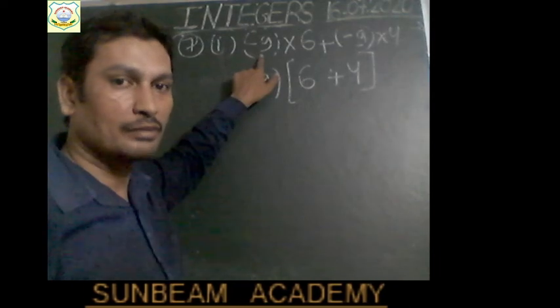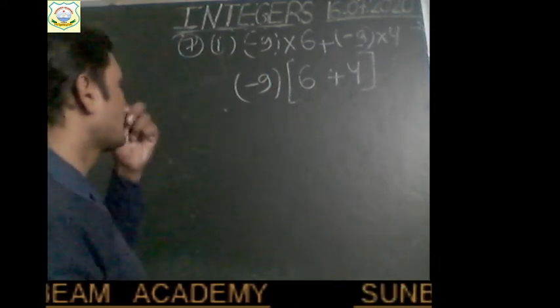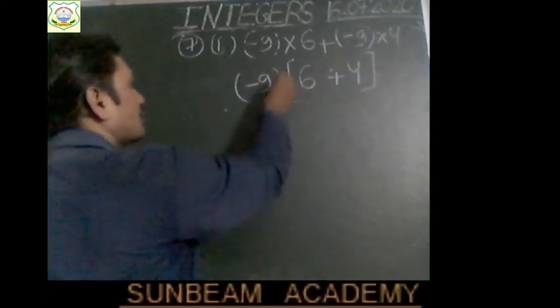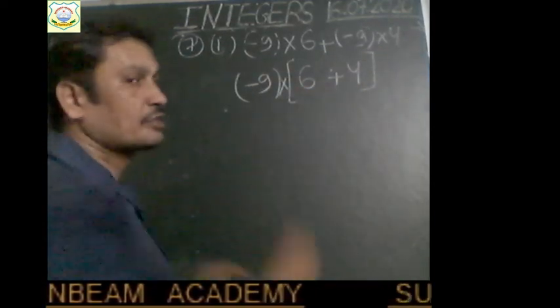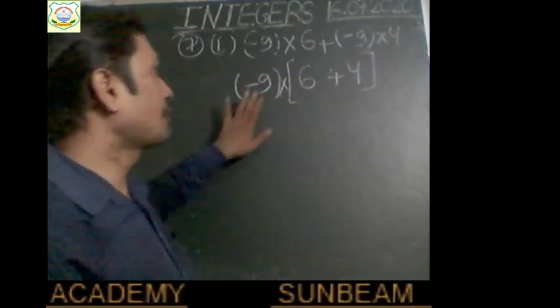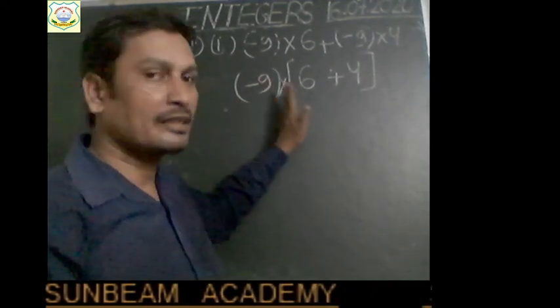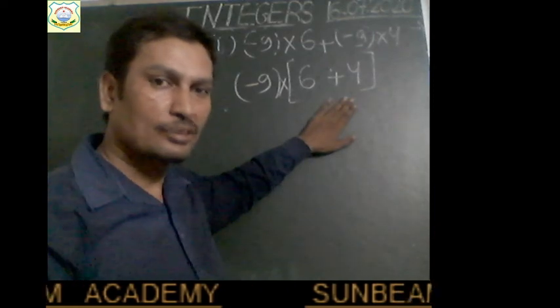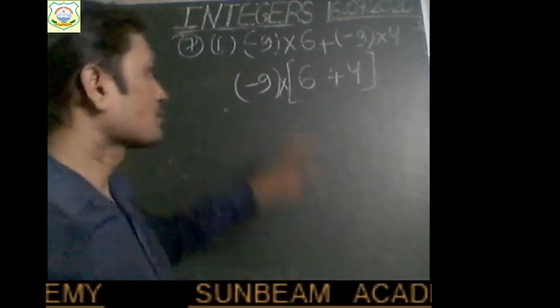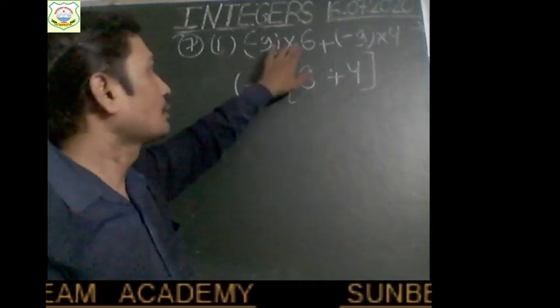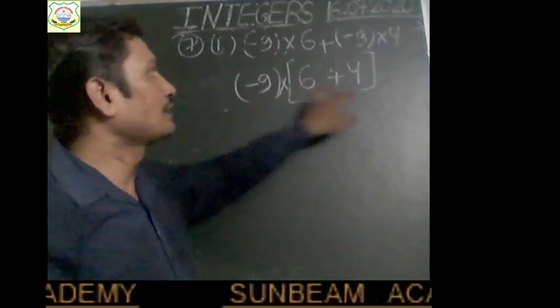So minus 9 into 6 plus minus 9 into 4 can be written as minus 9 into 6 plus 4, with minus 9 taken outside. When we multiply this minus 9 with the sum of these two integers, it will automatically be multiplied with both the integers, so minus 9 into 6 and then plus minus 9 into 4.